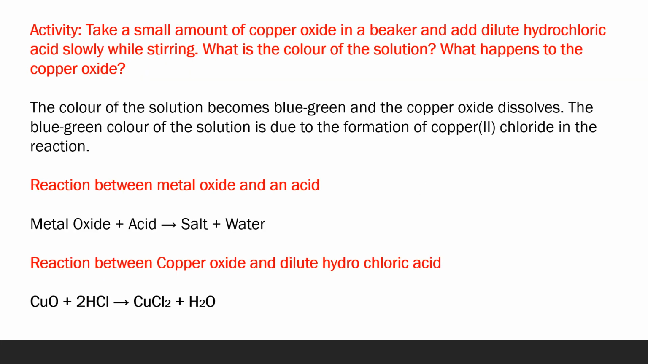Let's discuss one more activity. In this activity we will take a small amount of copper oxide in a beaker and we will add dilute HCl slowly with stirring. What is the color of the solution now, and what happens to copper oxide? We will observe the color of the solution changes to blue-green and copper oxide completely dissolves. Now this blue color of the solution can be attributed to the formation of copper 2 chloride in the reaction.